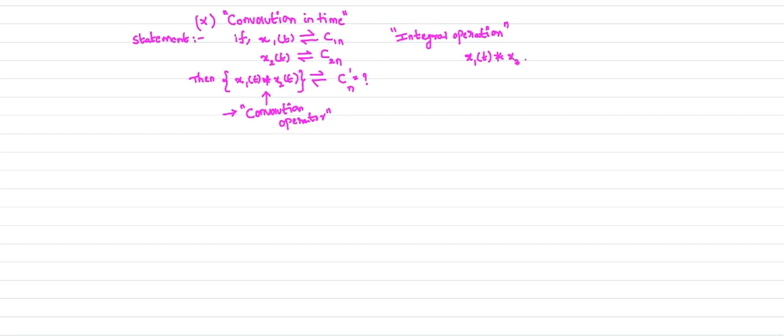How can you perform the integral operation? So you just remember this formula. This is your convolution of x1 of t and x2 of t. It is given by integral 0 to tau x1 of tau into x2 of t minus tau d tau. So this is the formula used to perform the convolution of the two signals. All of you remember this formula, convolution of two signals.